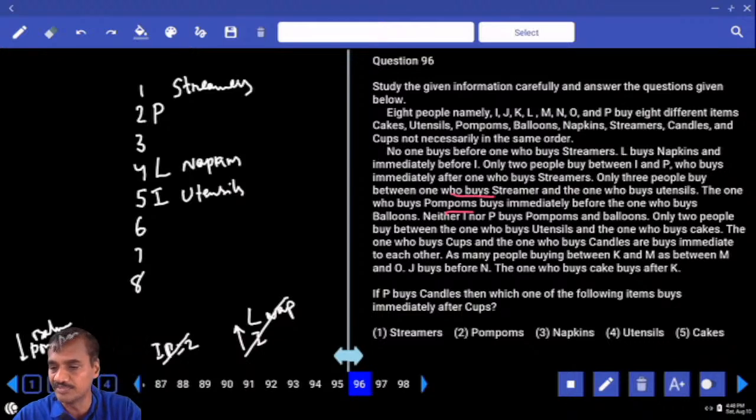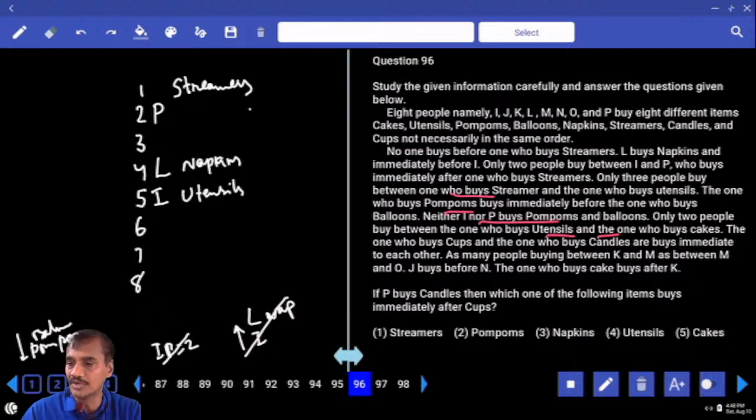Only 2 people buy between utensil and cakes. Now between utensil and cakes there must be exactly 2. Any possibilities? 2 possibilities. Neither I nor P buys pom-poms or balloon. Hence balloon cannot be at this place. As balloon cannot be here, then where should this balloon be?